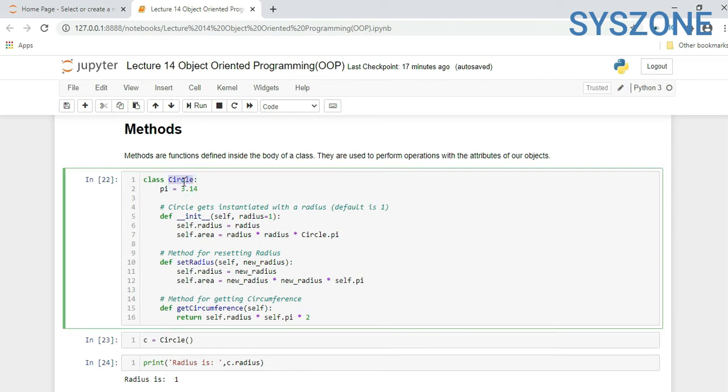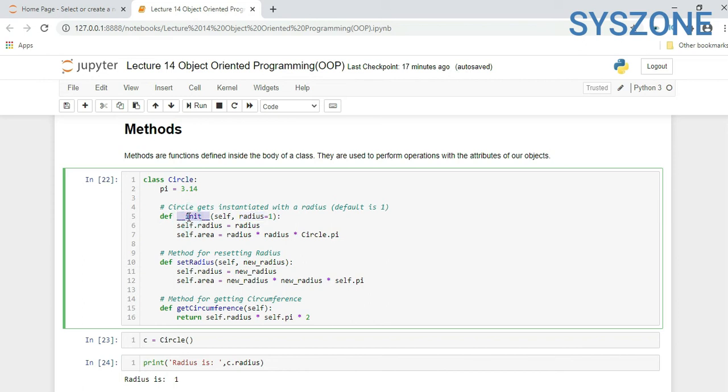Here we created a class named Circle. Again, we can treat this as a class object attribute. The value of pi is 3.14. Now Circle gets initiated with a radius, and the default is 1. Here we are using a default value of radius as 1.